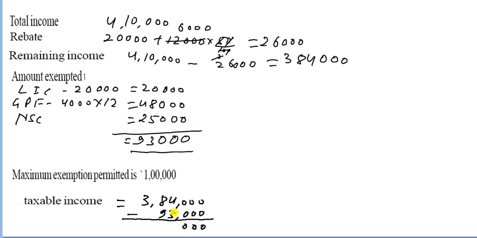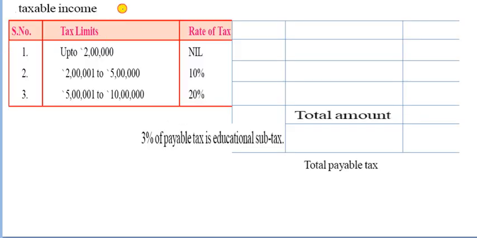So subtract this one: it is 0, 0, 0, and here 4 minus 3 is 1, and here 18 minus 9 is 9, and here is 2. So your taxable income is 2,91,000. So you have to write on the next page, 2,91,000. And you can divide in this. So it is 2 lakh, so your amount is 2 lakh here, and the remaining is 91,000. So you have to write here 91,000.